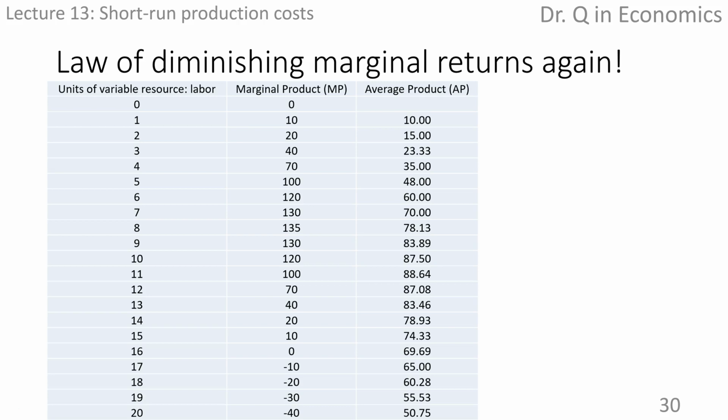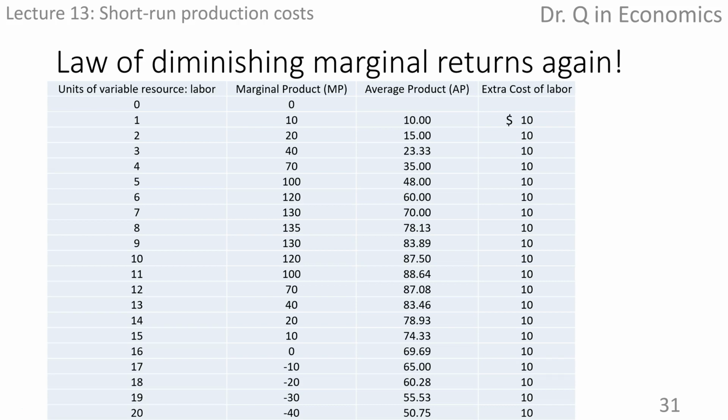This is the data we used in Lecture 12. The number of workers in the first column increases by 1 unit. Suppose that each worker can be hired for $10.